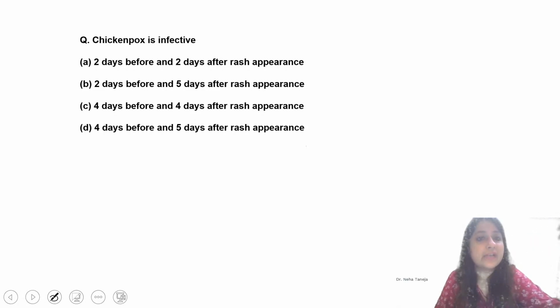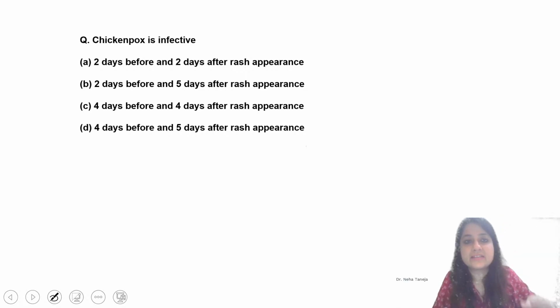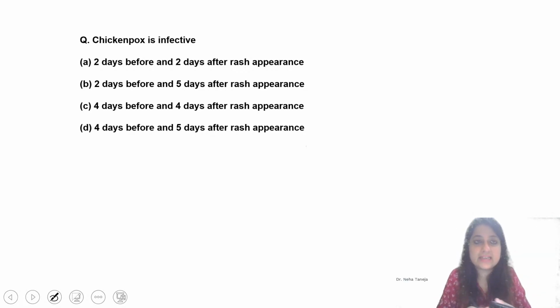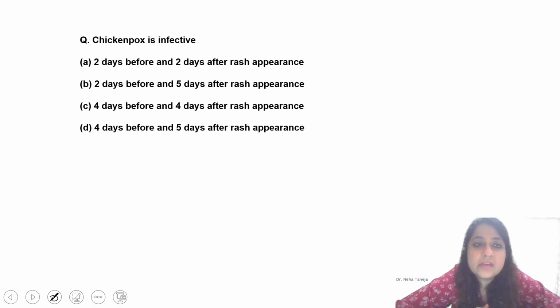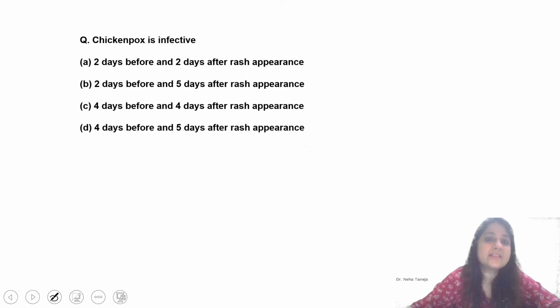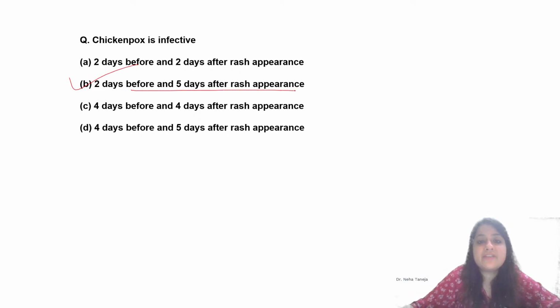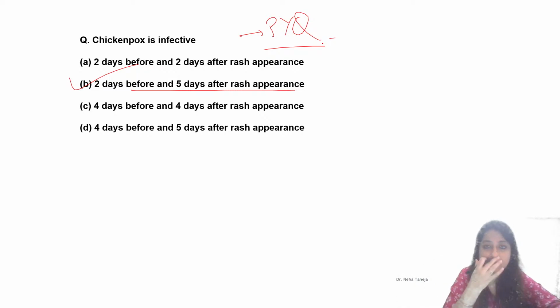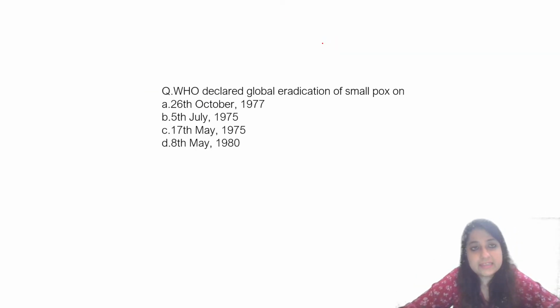And how will you diagnose a case of congenital varicella? So what is the answer to this? Chickenpox is infective 2 days before and 2 days after, 2 days before and 5 days after, 4 days before and 4 days after, or 4 days before and 5 days after? What is the answer? Good. 2 days before and 5 days after. These are all PYQ. Measles was what? 4 to 5 days before and 4 to 5 days after.